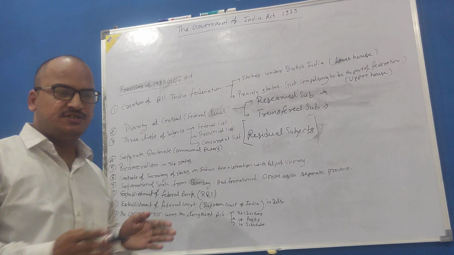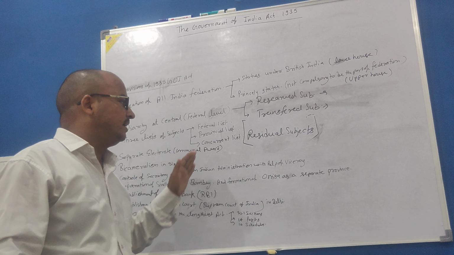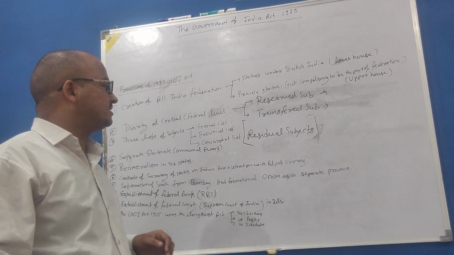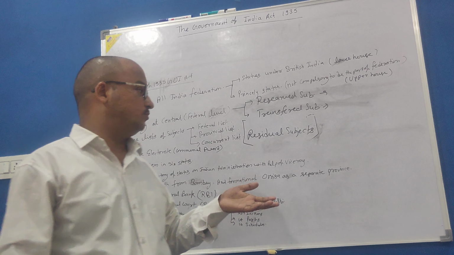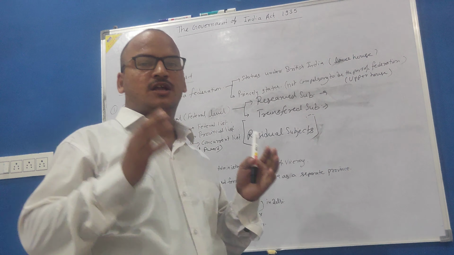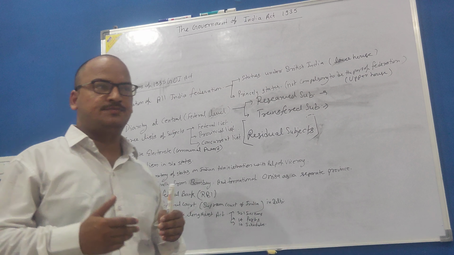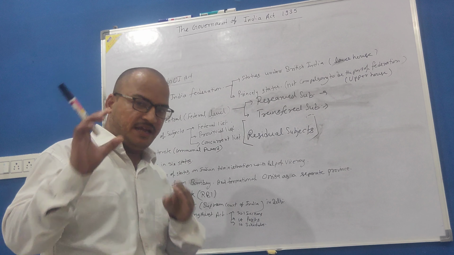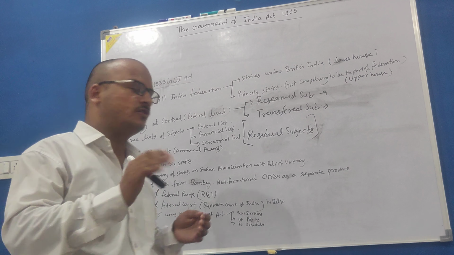So the total subjects were categorized into three lists. The first list was the federal list, on which the central government could make law. The second was the provincial list, on which states were authorized to make laws, and the third was the concurrent list. On the concurrent list, central and states both could make law, but at the time of dispute, the central government had power to make its own law or to abolish the states' law and implement its own law.